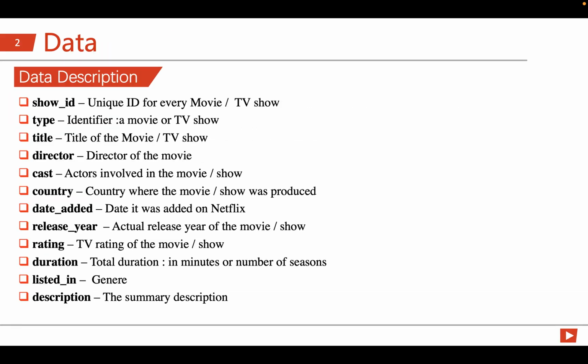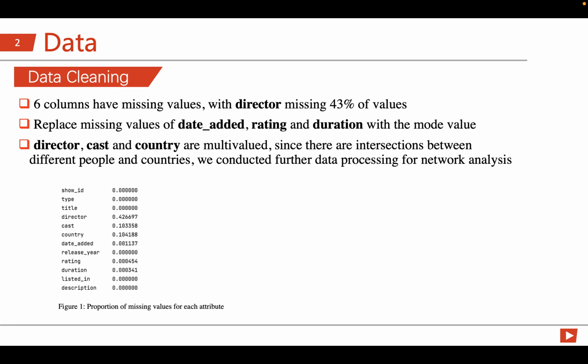Our data can be found here. So here is the data description. There are 6 columns that have missing values. We replaced 3 of them with the mode value, and 3 of them are multi-value, so we conducted further data processing.